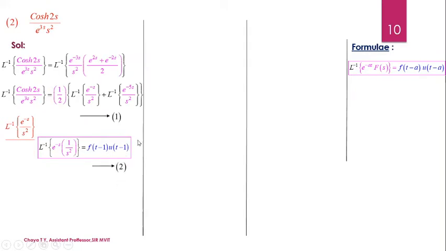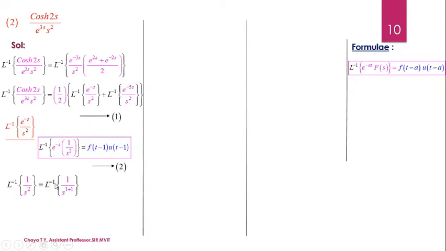Now what I have to do? I have to find the definition for f of t minus 1 by obtaining the Laplace inverse of the coefficient of the exponential in the LHS of equation 2. So what is the coefficient of the exponential in the LHS of equation 2? It is 1 by s squared. So find the Laplace inverse of 1 by s squared.